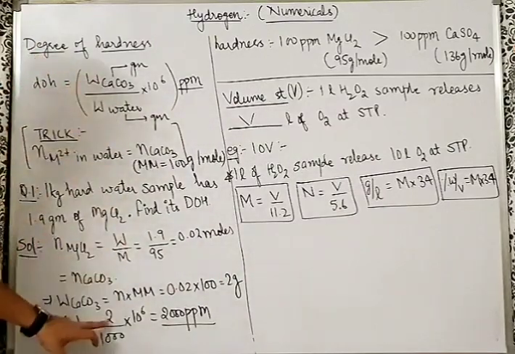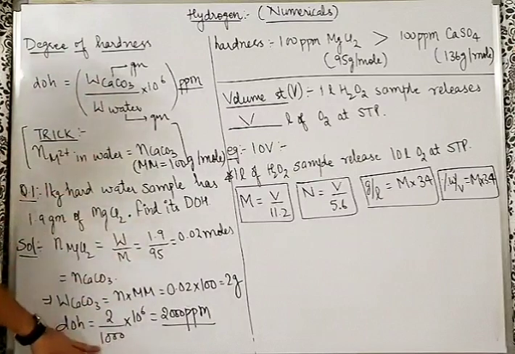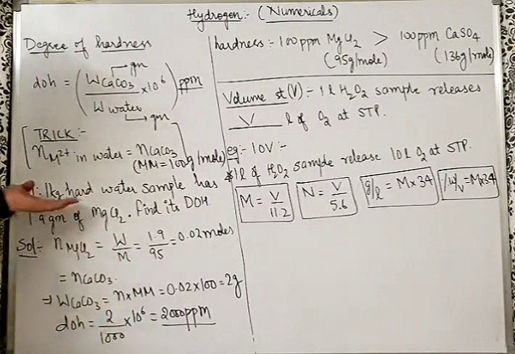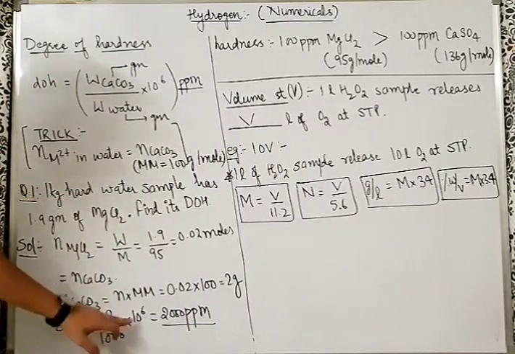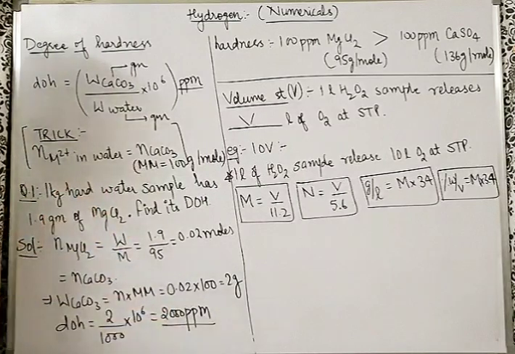So the degree of hardness is the weight of CaCO3 divided by weight of water. Sir, how did you get the weight of water? 1 kg means 1000 grams. Into 10 to the power 6, 2000 ppm you got.